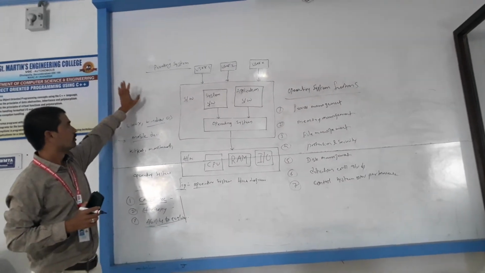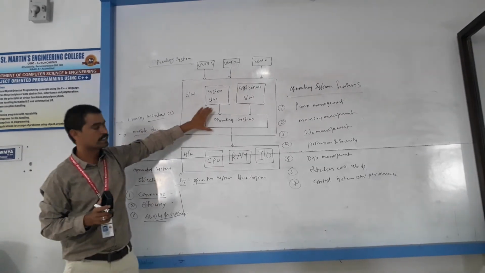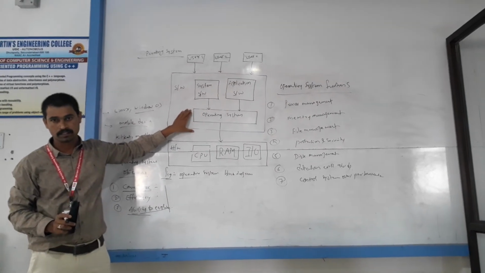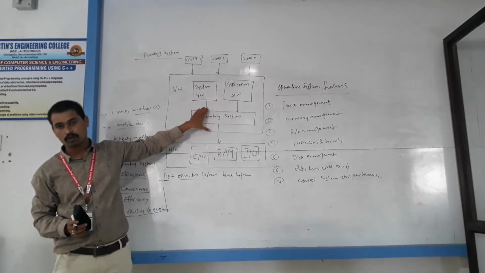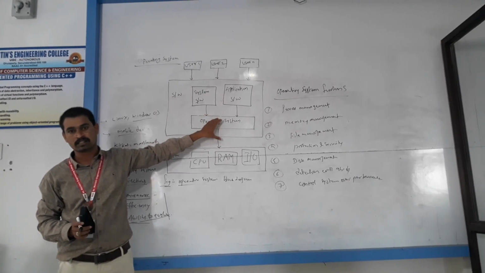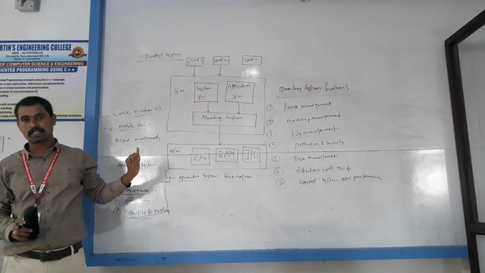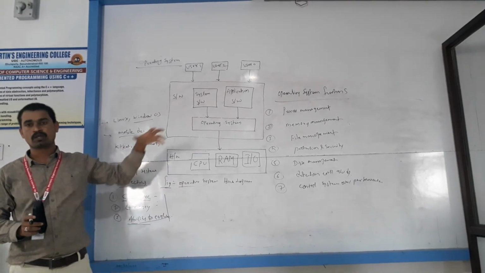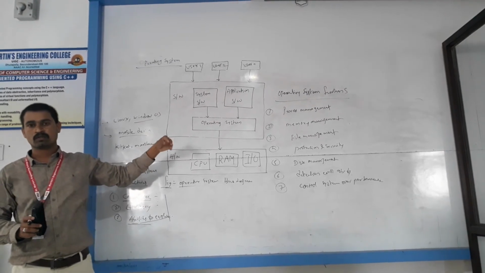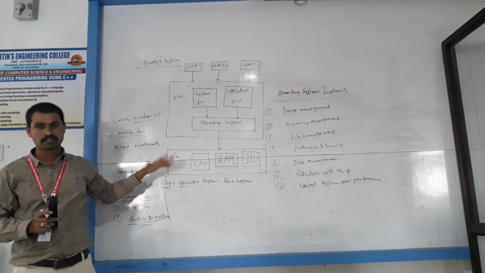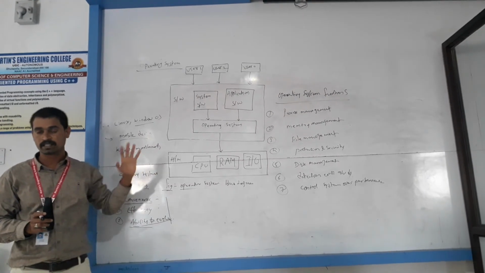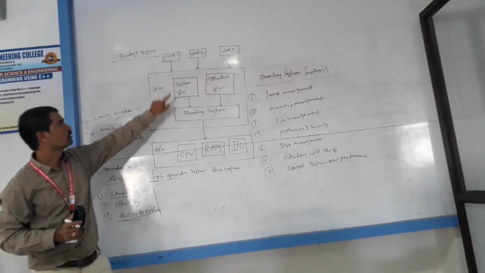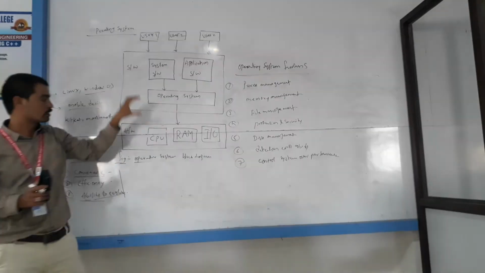Now I am going to explain. What is an operating system? An operating system is a system software which performs all basic tasks like process management, memory management, file management, protection, input output devices, and controls the peripheral devices such as printers and disk drives. The operating system acts as an interface between computer user and computer hardware.